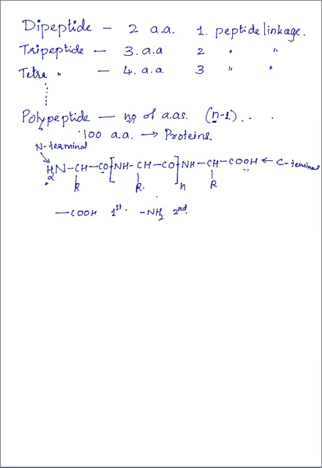Next, another important point here: chemical synthesis. Synthesis of dipeptide by the Bergman method. This is one important point in this chapter. Dipeptide means between two amino acids a peptide bond is formed.